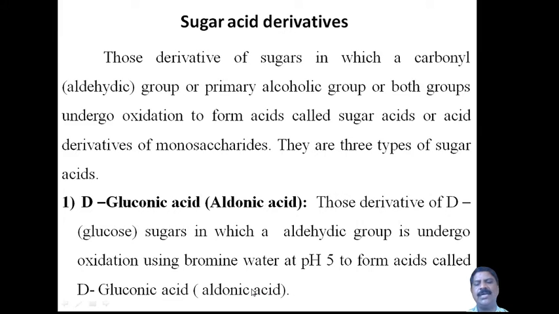Aldonic acid and D-gluconic acid are the same. Therefore, it is a simple definition.